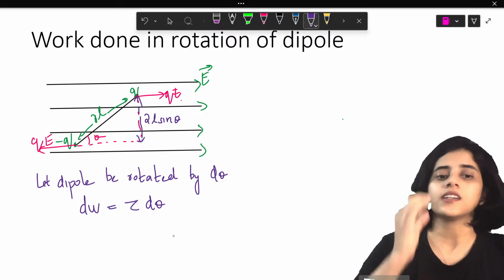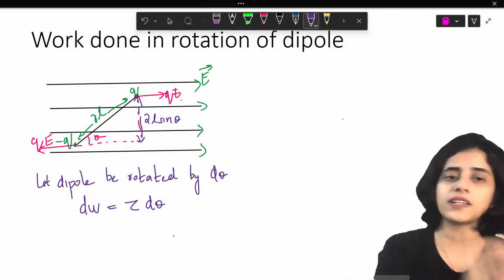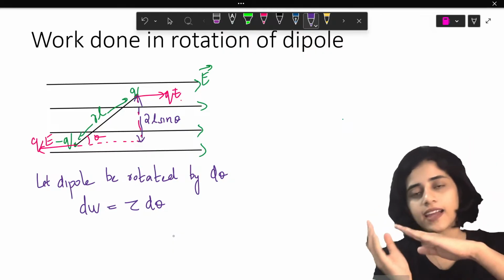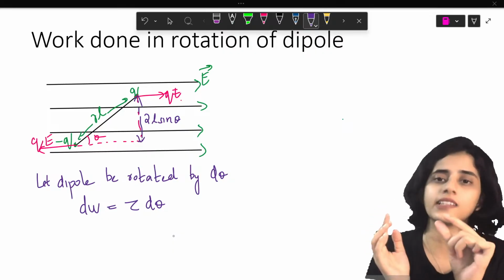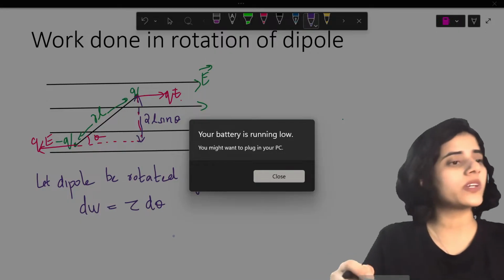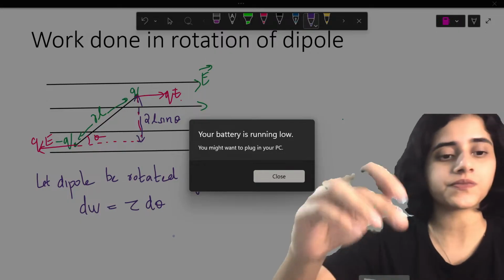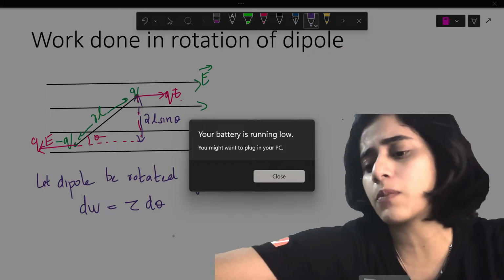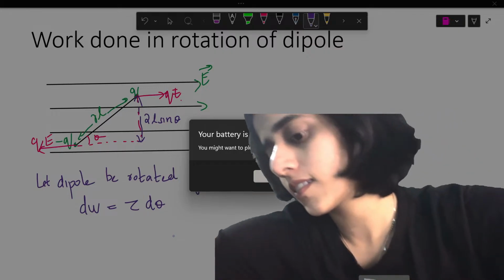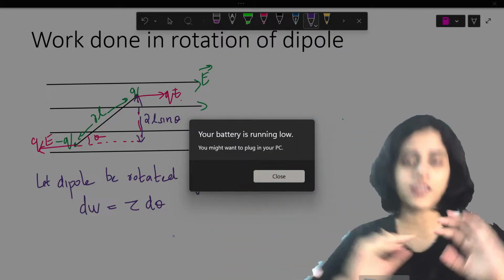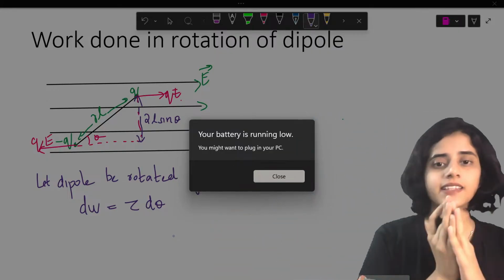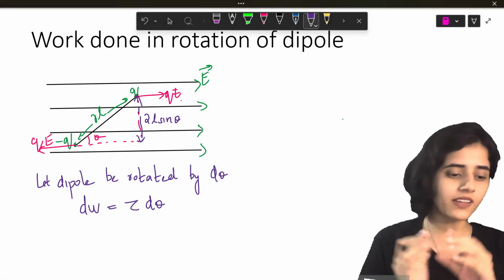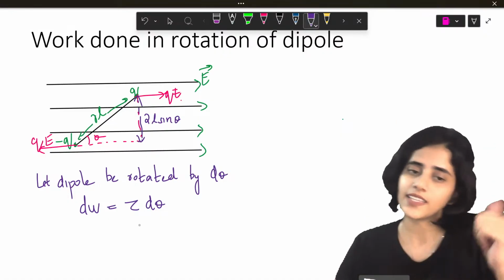So why am I taking d theta? Why am I taking dW? Because I'm taking a small angle. So what I have to do is find out the work done for that small amount of work done. So I'm taking a small angle d theta, so I'm taking a small amount of work done. Yes, I have to integrate.